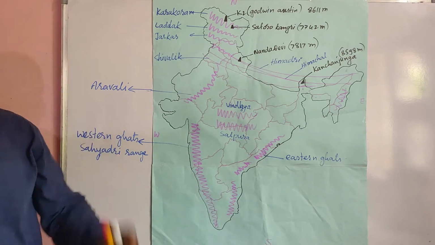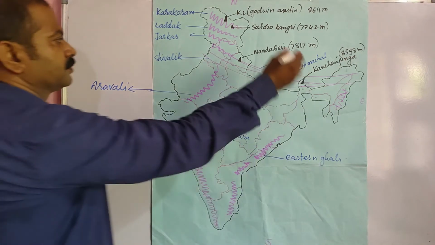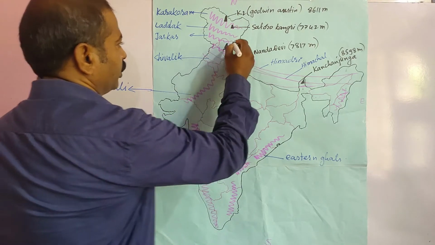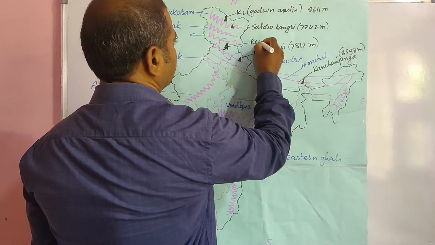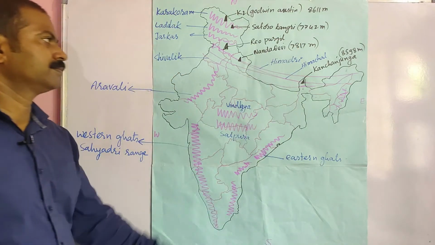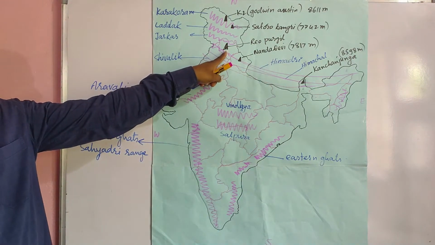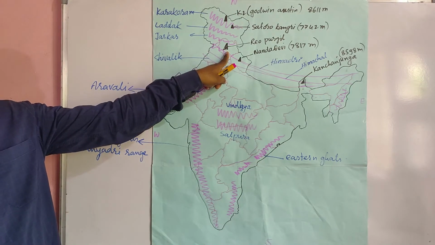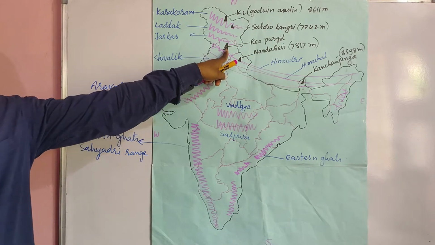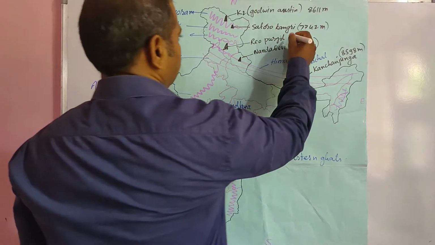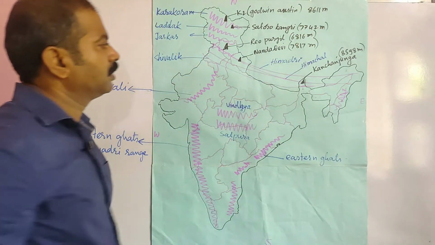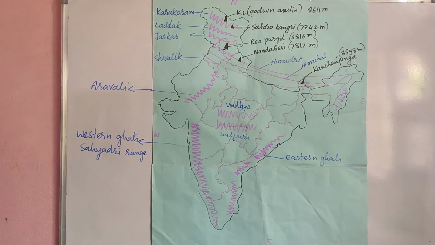Its name is Rio Purgil. And a peak which is present in Himachal Pradesh, its name is Rio Purgil, and its height is 6816 meters. Okay. Now next,